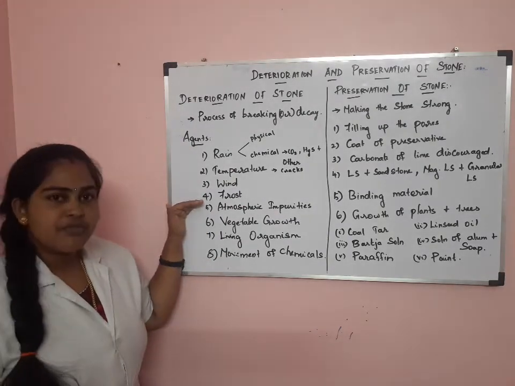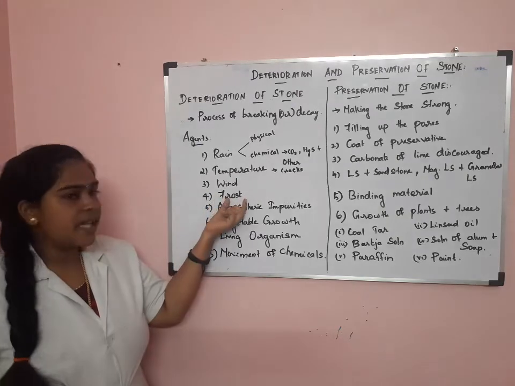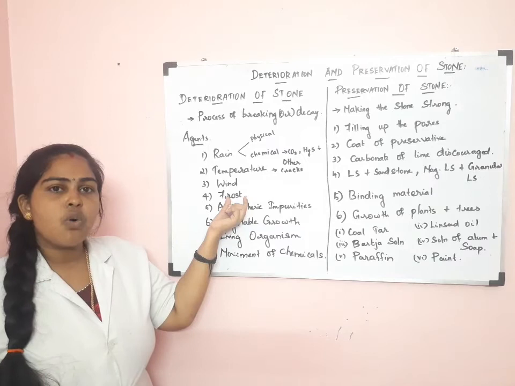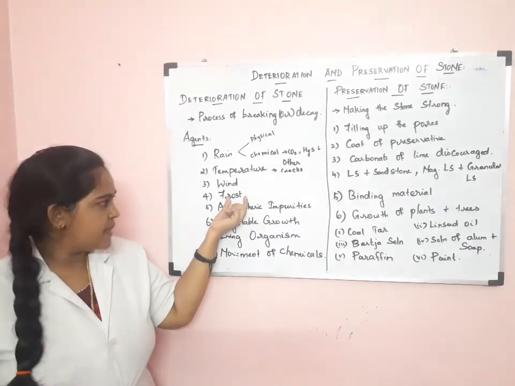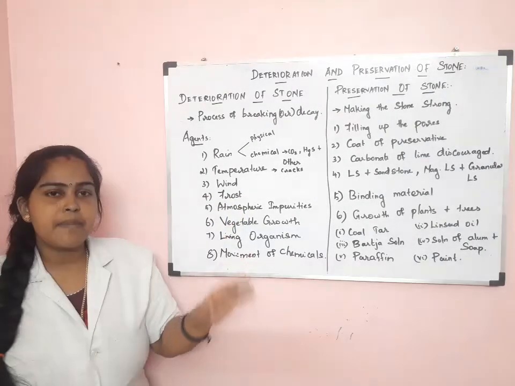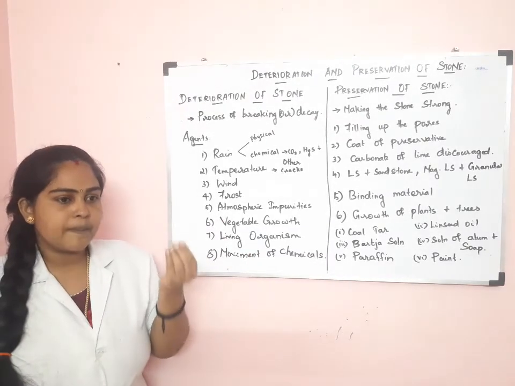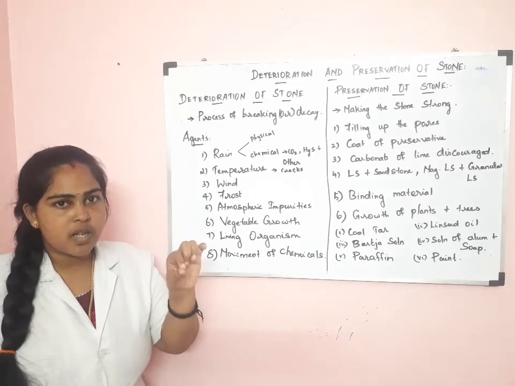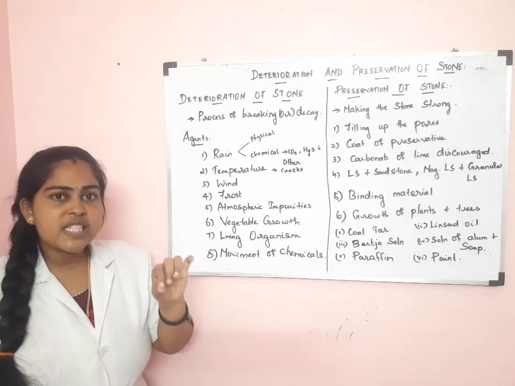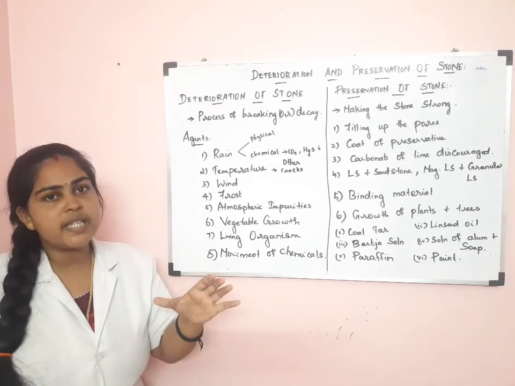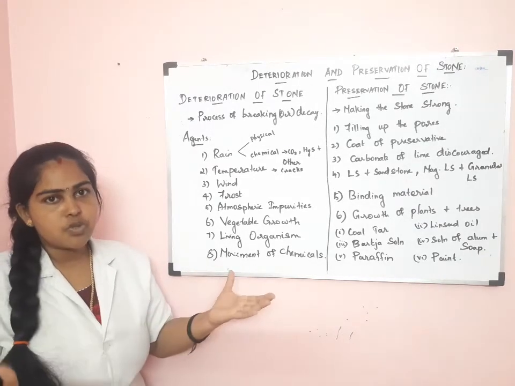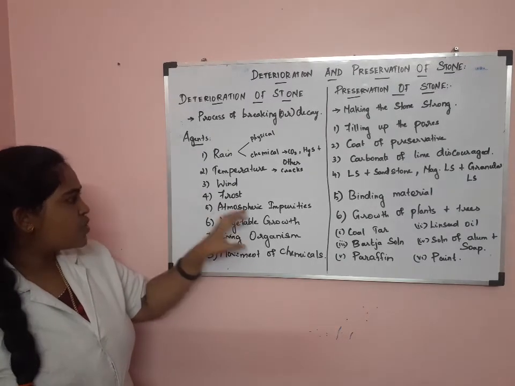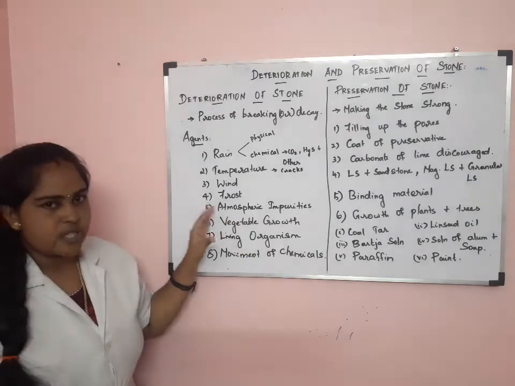So next one is frost. In hill stations or cold climatic conditions, water is present in the pores of the stone. At freezing temperature, the stone gets split out. It will break into two pieces, that is, split out. So by this frost action also the stone gets deteriorated.